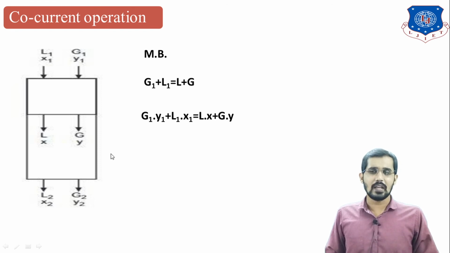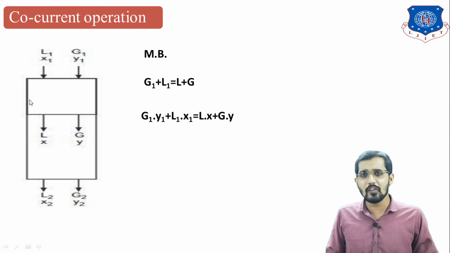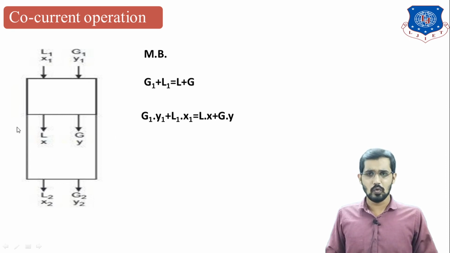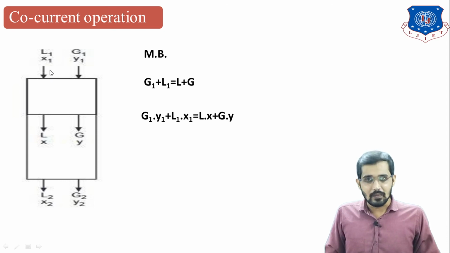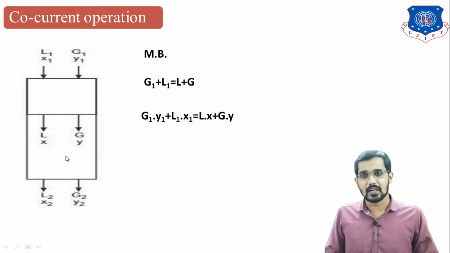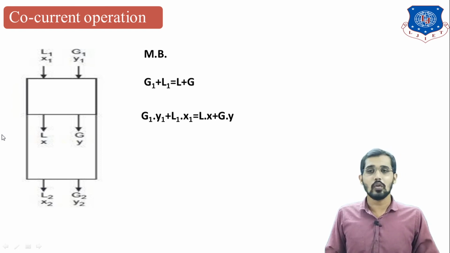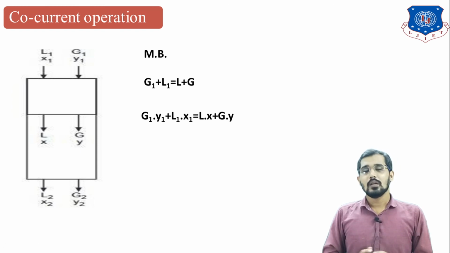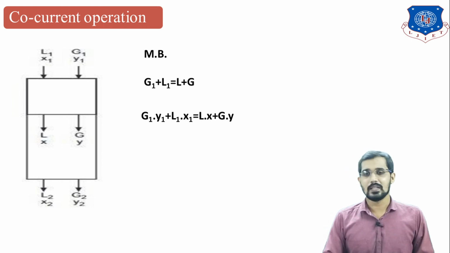In this manner, I can also write for the whole process. For the overall system, the overall material balance is L1 plus G1 is equal to L2 plus G2, and the component balance is L1 X1 plus G1 Y1 is equal to L2 X2 plus G2 Y2. So this is the overall material balance and overall component balance of this system. In this manner we can derive the equations for the material balances.